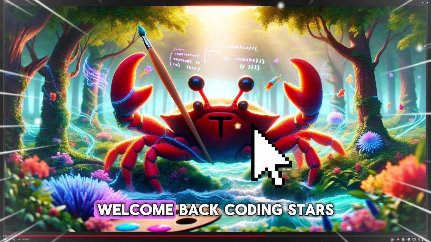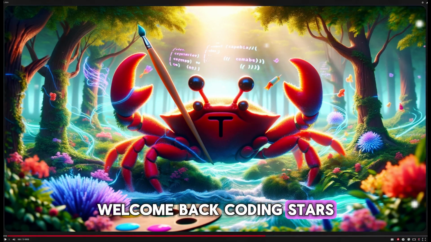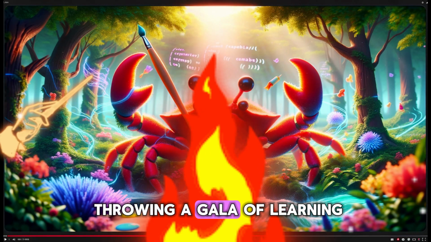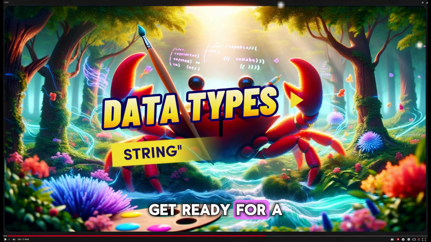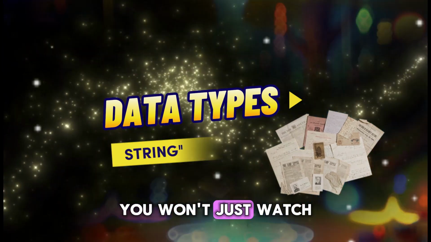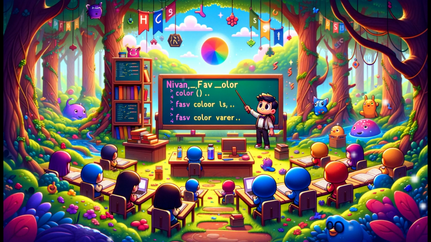Welcome back, coding stars. Today in RustLand, we're throwing a gala of learning, exploring the wonders of data types in Rust. Get ready for a fun-filled adventure. You won't just watch, you'll be part of the magic.